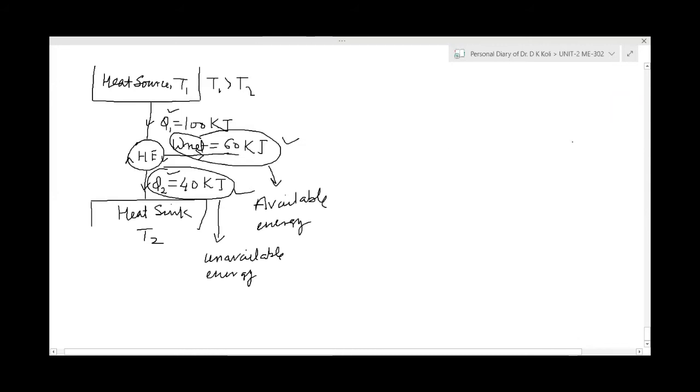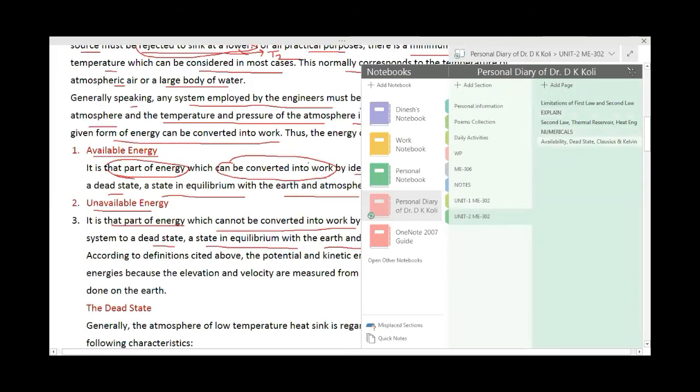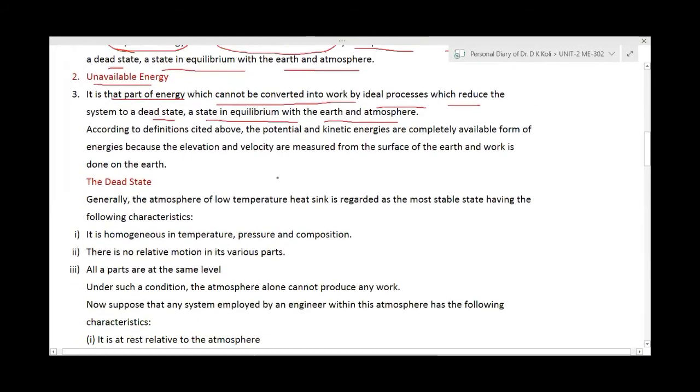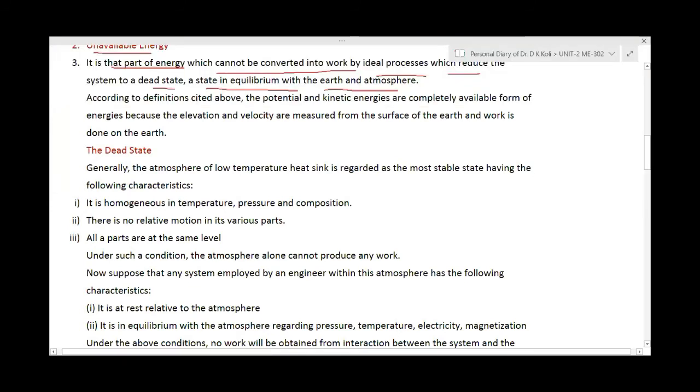Now before going to the next term, you have to understand the different terms necessary, which are the dead state, etc. So here you see the next term, the dead state. What is the dead state? Then you can understand how energy conversion takes place. So that is the dead state.